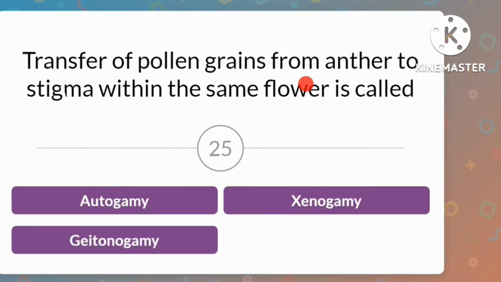Transfer of pollen grains from anther to stigma within the same flower is called as what? If it's within the same flower, is it autogamy or cynogamy or gatenogamy? Now it's inside the same flower.